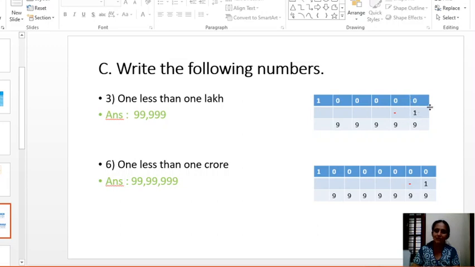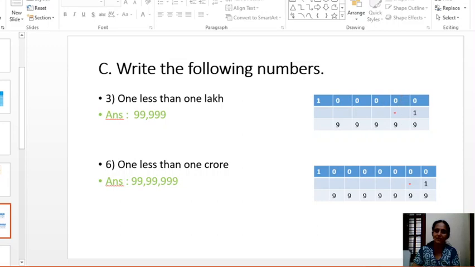You cannot subtract 1 from 0, right? You have to borrow, but from the hundreds place there is 0, you cannot borrow. From the 10,000s place you cannot borrow. You have to borrow from the lakhs place only. Borrow 1 here, it will become 10, then again borrow, again borrow. 10 minus 1 is 9. How much is here? It is not 10, we have already borrowed 1 from this place, so it is 9 here.